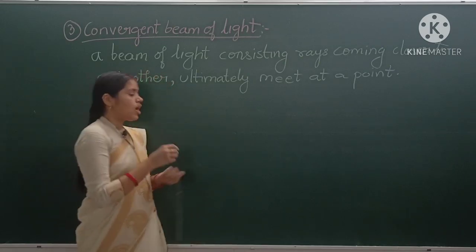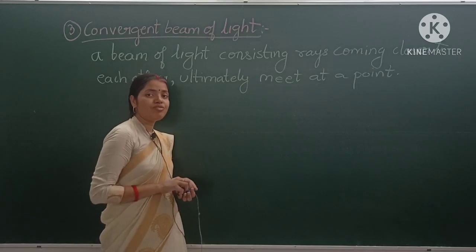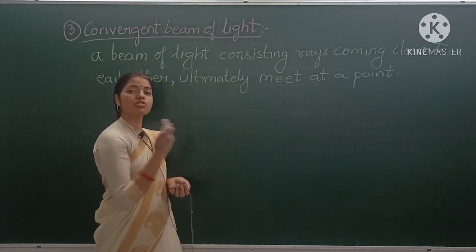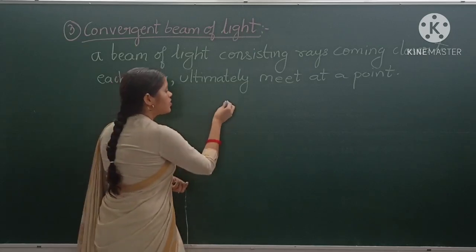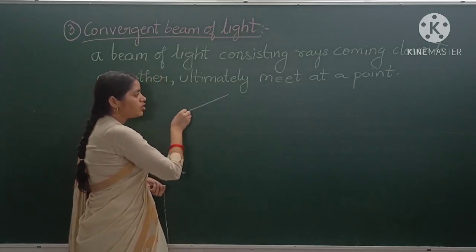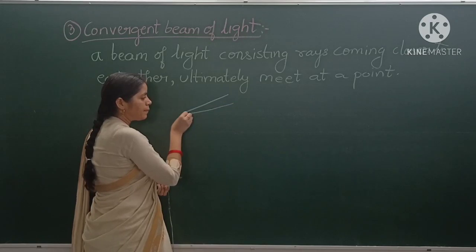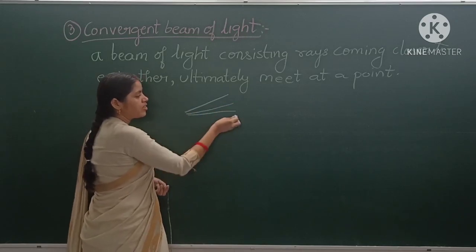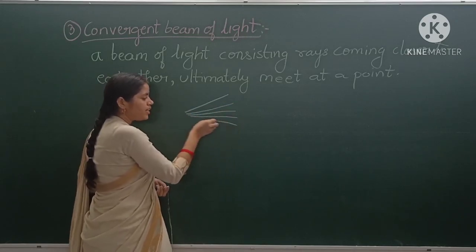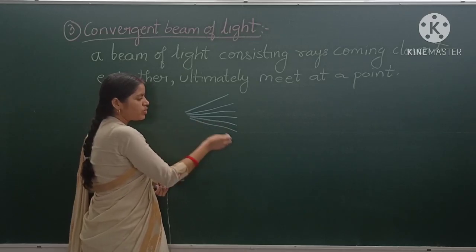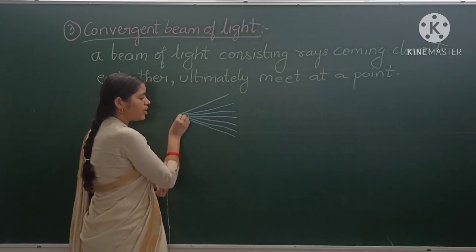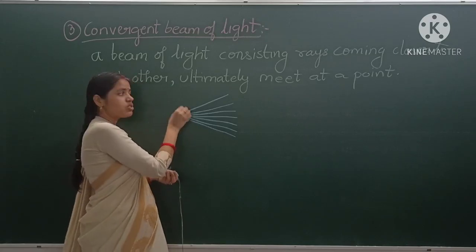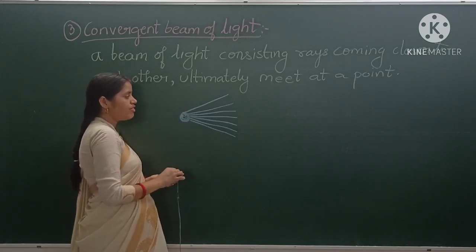Understood students? So how will you draw the figure for a convergent beam of light? The rays of light come closer to each other to meet at a point. Okay, so these are the rays of light coming closer to each other to meet at a point. This is a convergent beam of light.